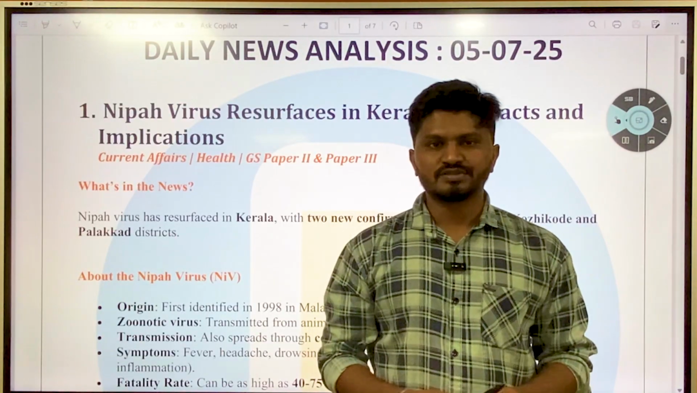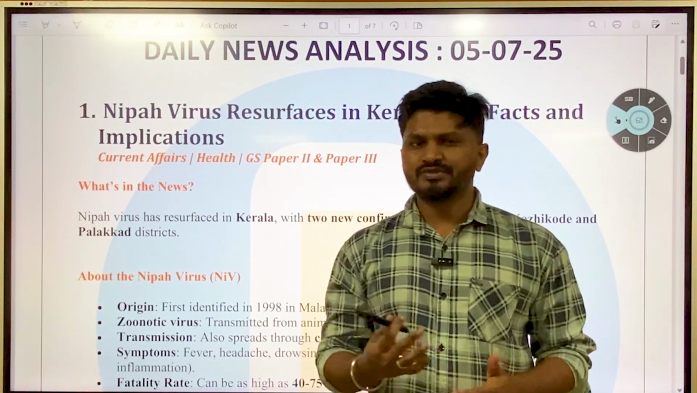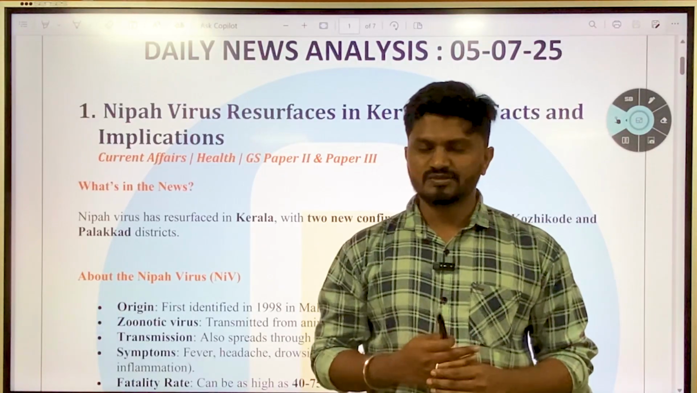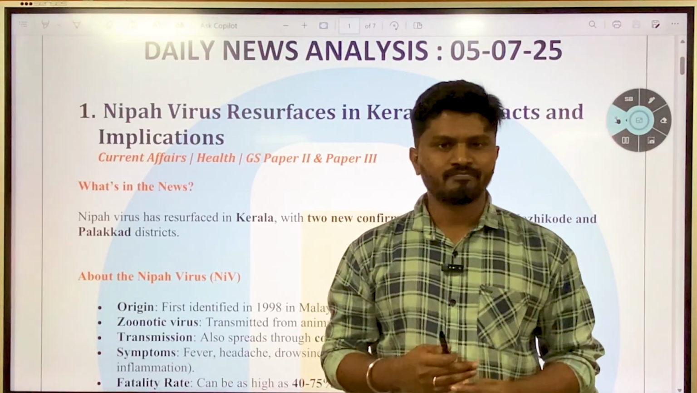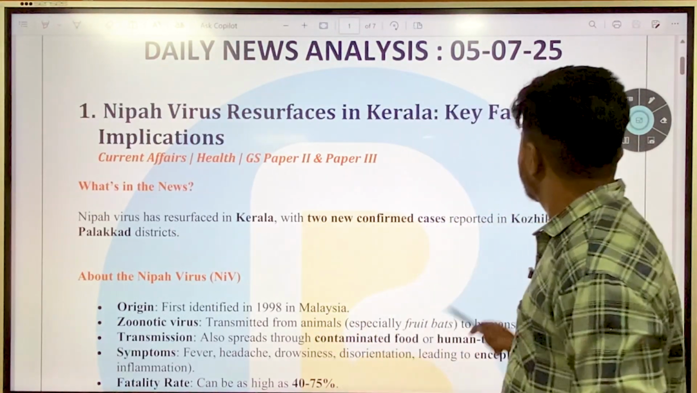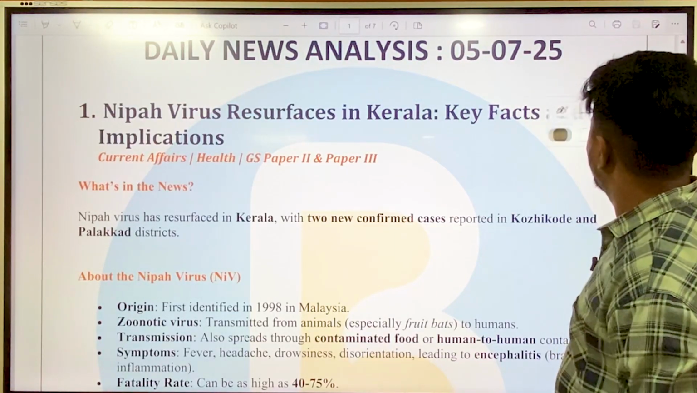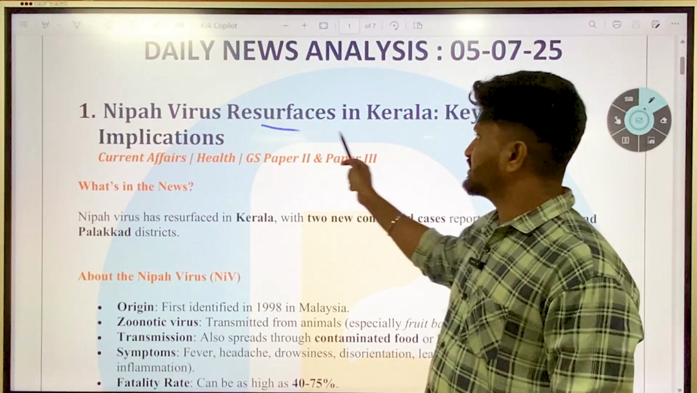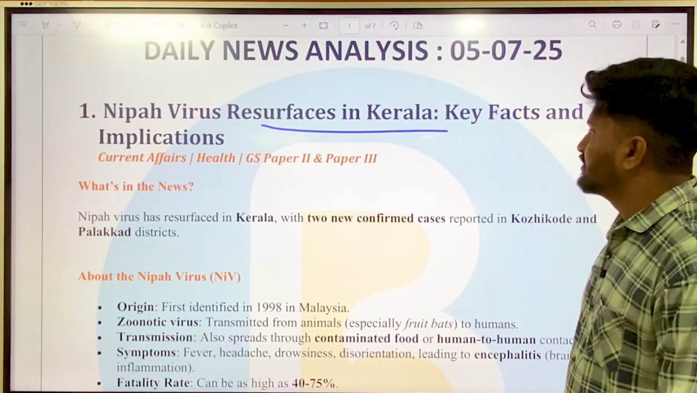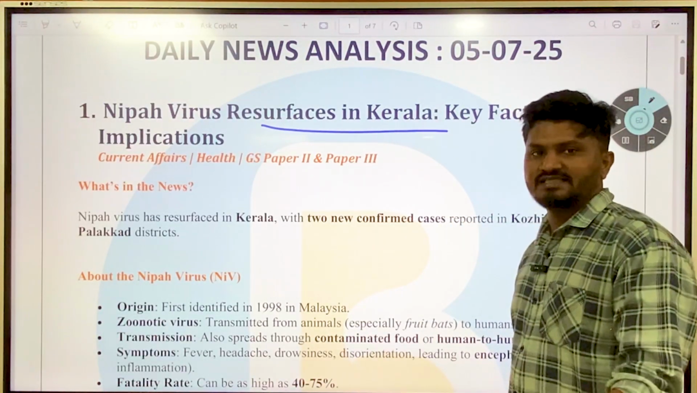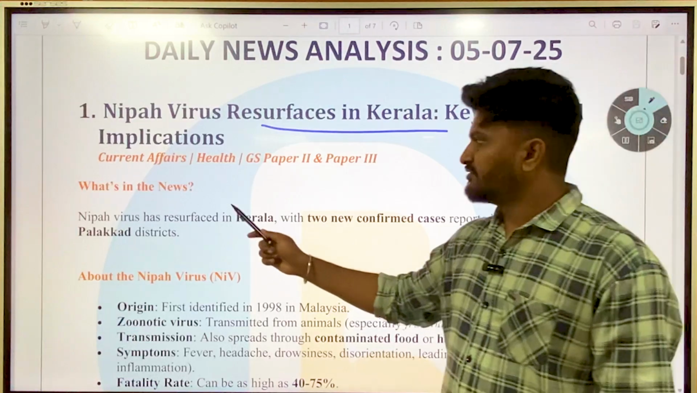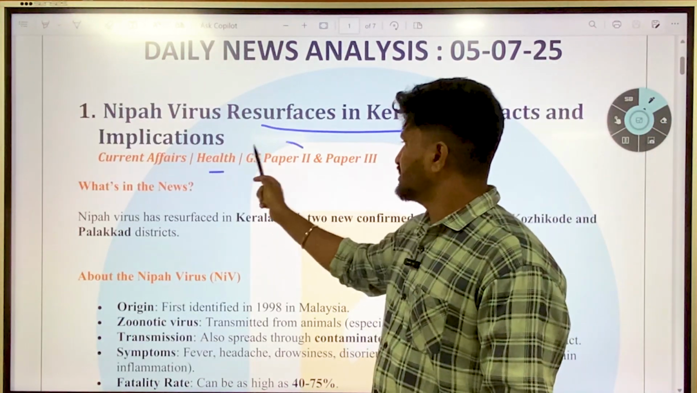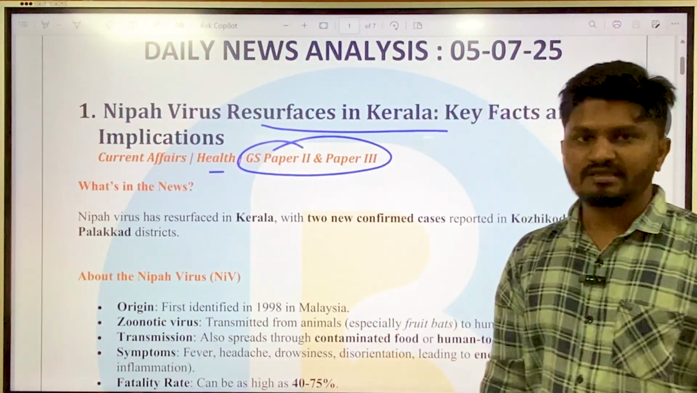In today's news analysis session, I have chosen some 5 to 6 important articles from various newspapers like the Hindu, Indian Express, etc. So the first article for the day is from the Hindu first page, which talks about Nipah virus resurfaces in Kerala and what are the key factors and its implications. So it is important from UPSC Current Affairs, Health, GS paper 2 and GS paper 3.